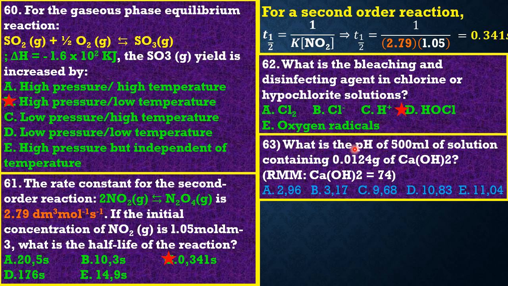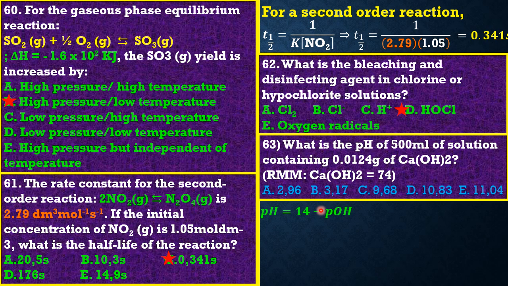Since this is a base, we start by getting the pOH, which we subtract from 14 to get the pH. The pH of a base is given as 14 minus the pOH.